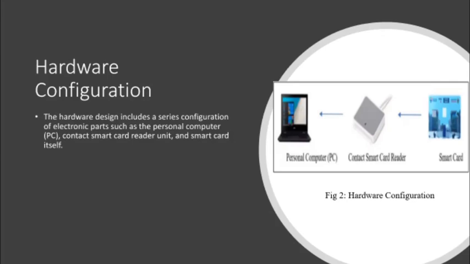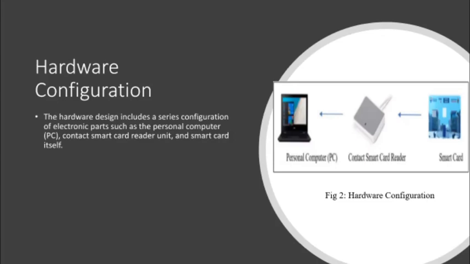The second part is EEPROM. It contains the data which needs to be read from the card reader, and the data which needs to be written by the smart card will be stored in EEPROM. Then there is ROM. The ROM contains the operating system and other basic software, like algorithms.